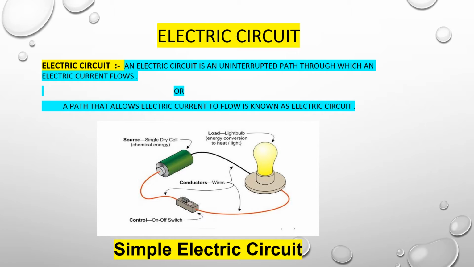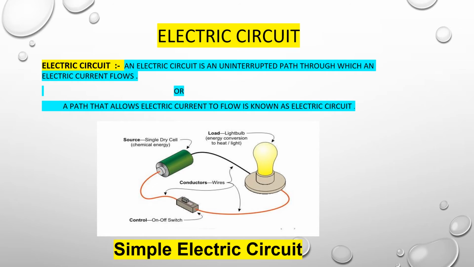It means the charges can flow from one point to another without disturbance. There are two definitions given in our PPT. The electric circuit is an uninterrupted path through which an electric current flows, or a path that allows the electric current to flow is known as an electric circuit.